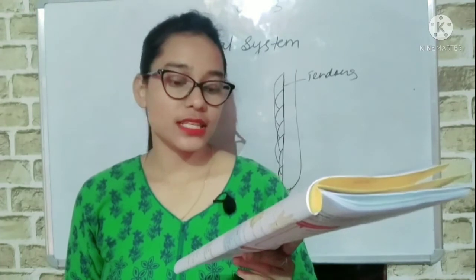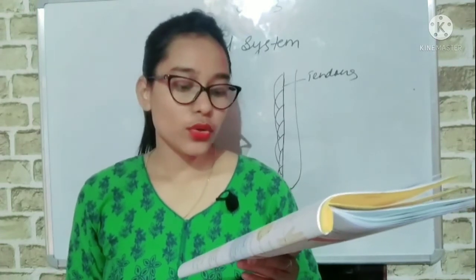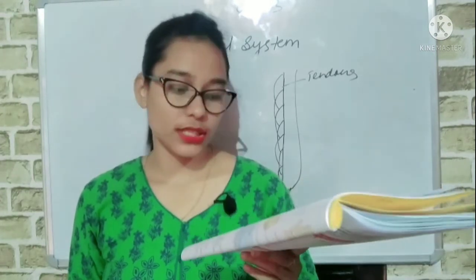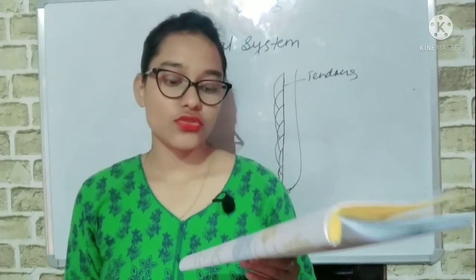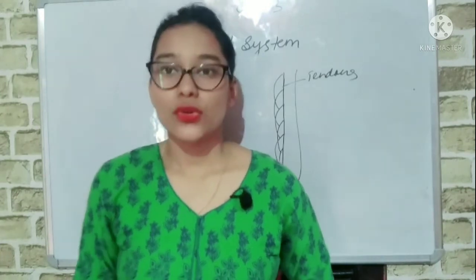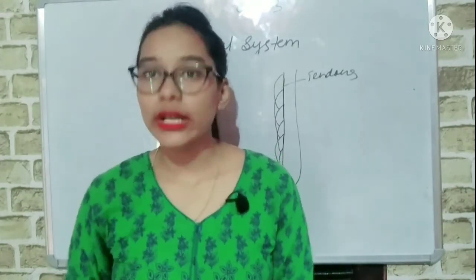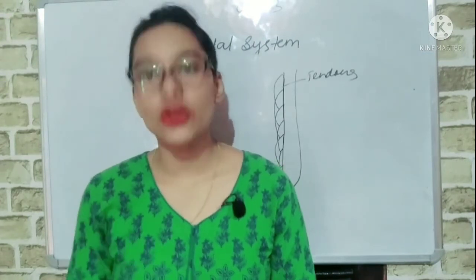For example, muscles in the arms and legs. When we look through a microscope, these muscles seem to have bands or stripes on them. Therefore, they are also called striped or striated muscles. So, all the muscles that are connected to our bones are voluntary muscles, meaning we can control them.